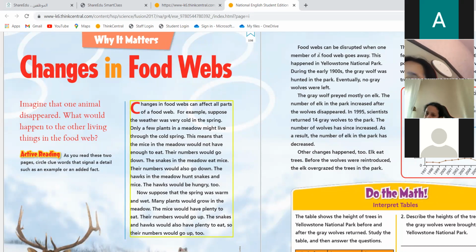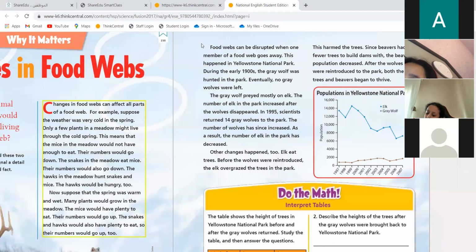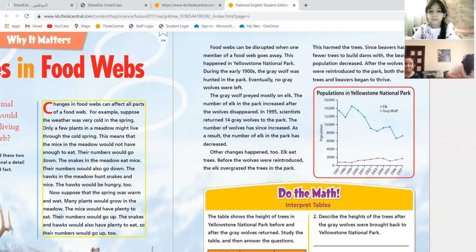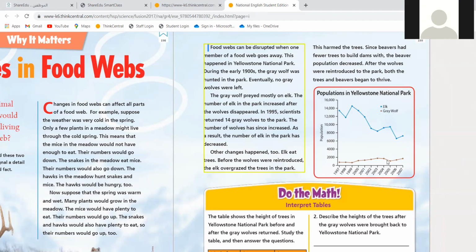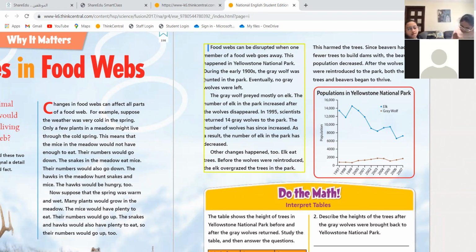Now, Fatuma, can you continue reading on the next page over here? Food webs. Fatuma? Okay, Gamar, are you here? Haya, can you read, Haya Habibi? Food webs can be. Can I read? Haya, are you here? Sila. Yes. Can you read, please?